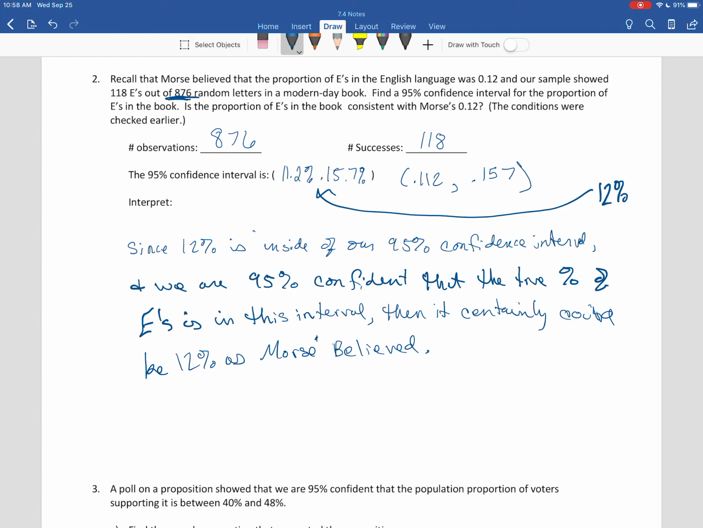Okay, so it's definitely plausible, right? That's kind of the word that they use. 12 is certainly on our plausible list. Things outside of that interval would not be plausible to us. So what we found here is we haven't found anything to disprove him. 12% could definitely be what it is. It could be some other percentage that's also in there. Maybe it's 13%, maybe it's 14%. But we can't argue necessarily with his 12%. We haven't found anything to discredit that.